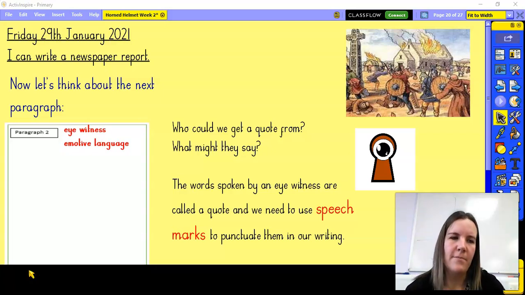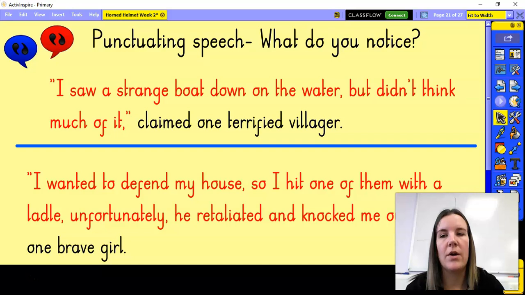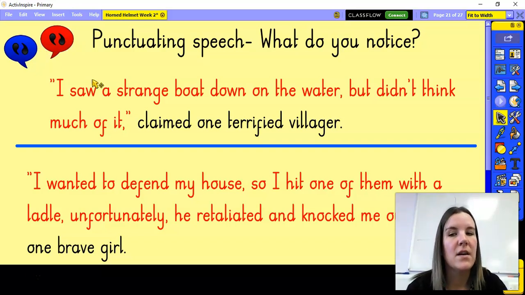Okay, so if they're going to be saying something, we're going to need to think really carefully about which pieces of punctuation we're going to need to use in our writing. And we know that inverted commas or speech marks, as you've probably heard them more commonly known, are the ways that we show in our writing that somebody is talking. So I've provided you an example here. The one above the blue line is my first example.